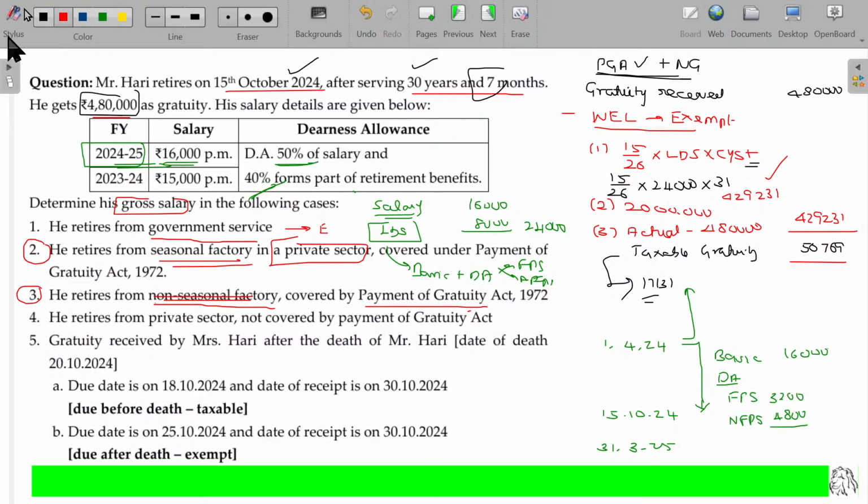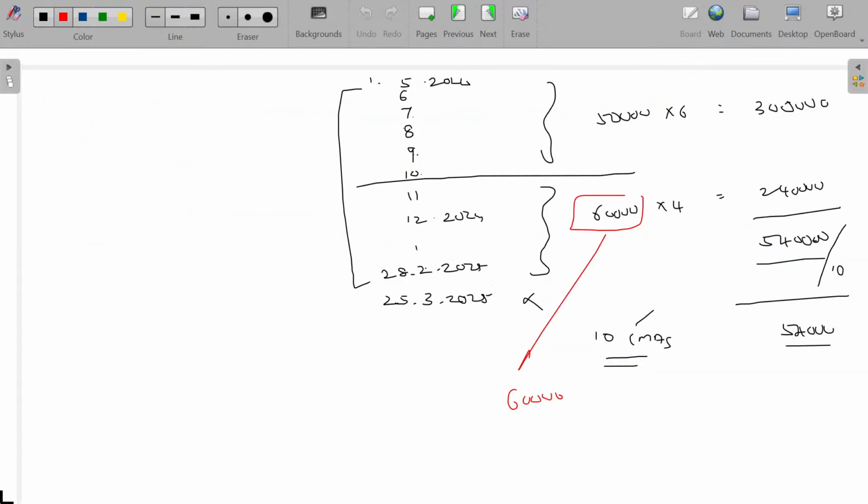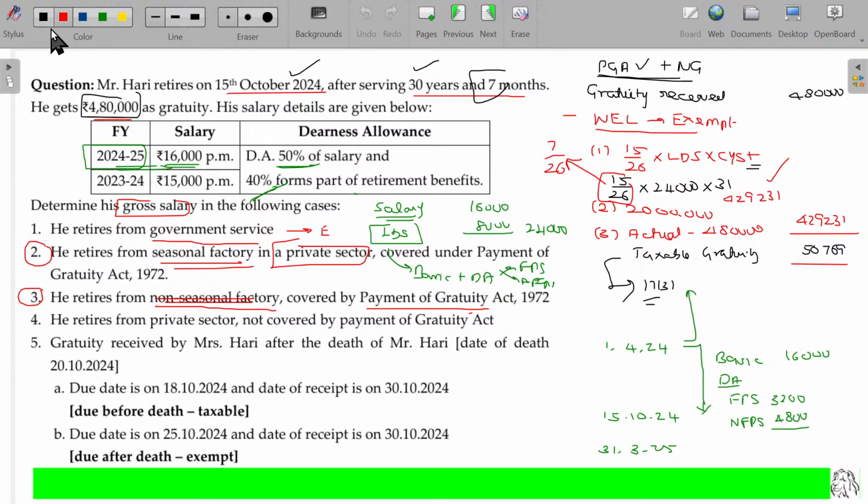In that case, a slight difference is there. Rather than 15 by 26, this value will be 7 by 26. Half. Partial employment, rather than 15 by 26, it's only 7 by 26. Clear? So then what happens in this case? This number is totally different. What could be this number? Come on. 7 by 26 into 24,000 into 31. This number could be 2 lakhs 308. Among the three, this will be the least one. So from that, you have to subtract to get the taxable gratuity.